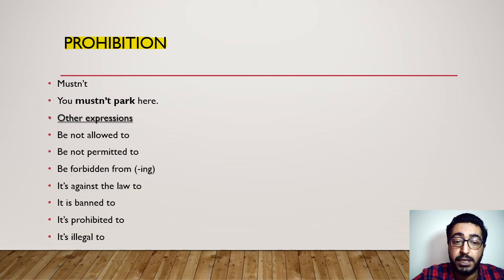If someone is forbidden from doing something, so you are forbidden from parking here. So this one uses the ing form of a verb or a gerund. If I say it's against the law to do something, it's banned to do something, it's prohibited to do something, or it's illegal to do that thing. So these are all other expressions with the same meaning as mustn't. So mustn't here is used for prohibition and it's followed by the infinitive as well.